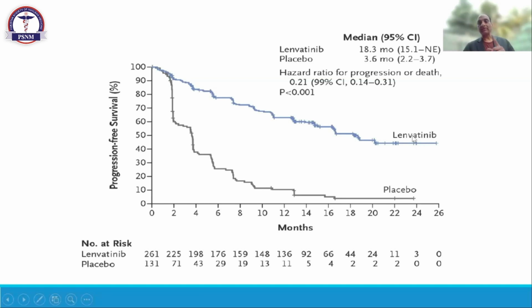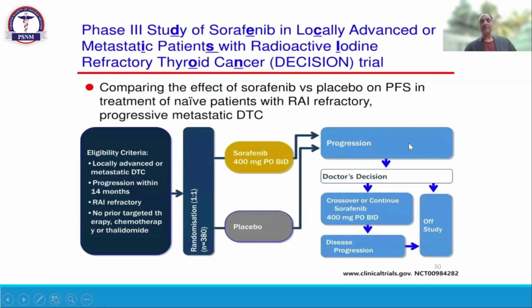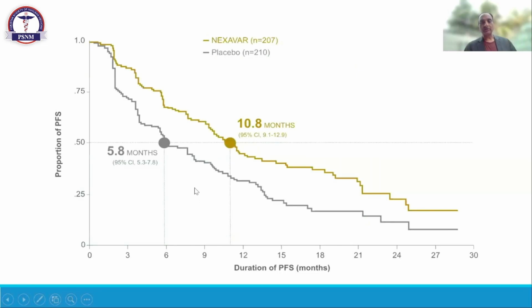As compared to sorafenib, which causes very extensive skin reaction on the hands and feet, we see very rare skin reaction with lenvatinib. This is a famous trial about sorafenib, the DECISION trial. They treated patients upfront with sorafenib 400 milligrams BD versus placebo, and they saw a difference of 10 versus 5 months.